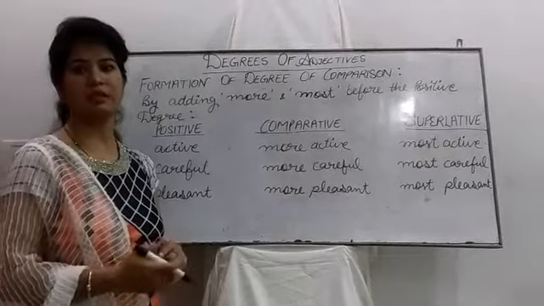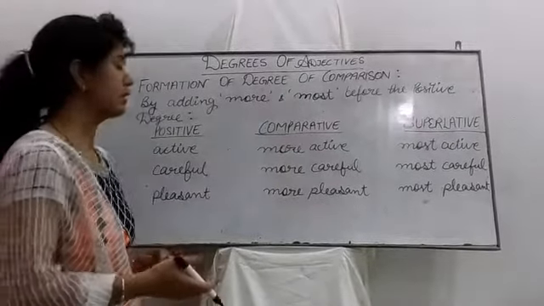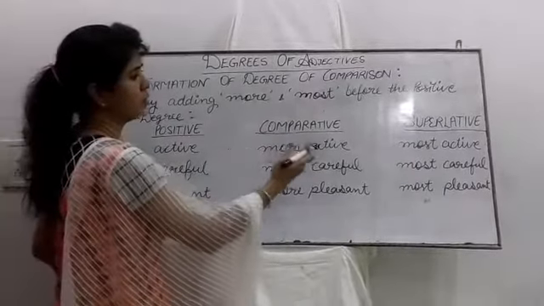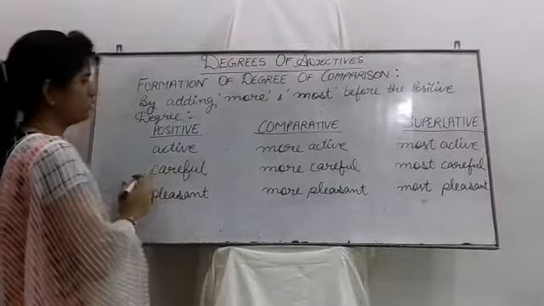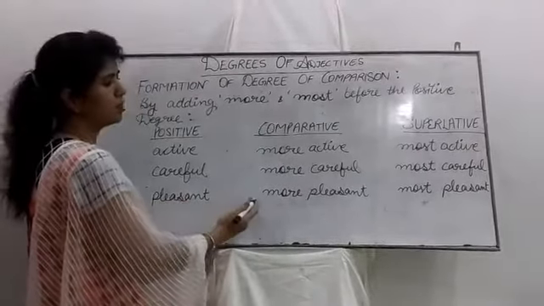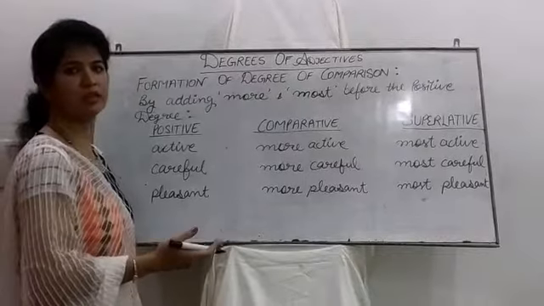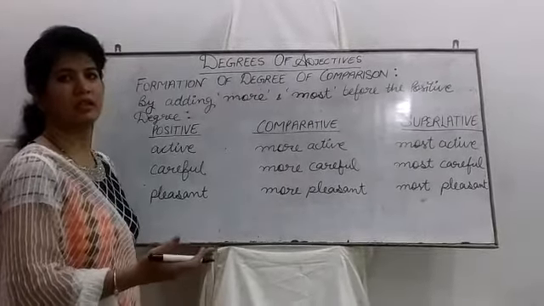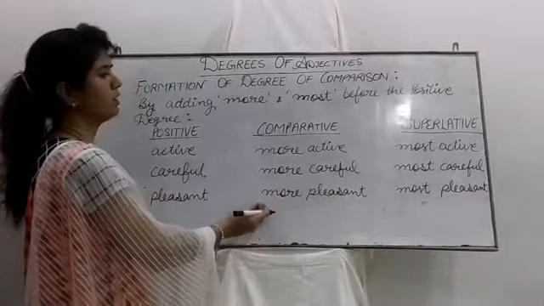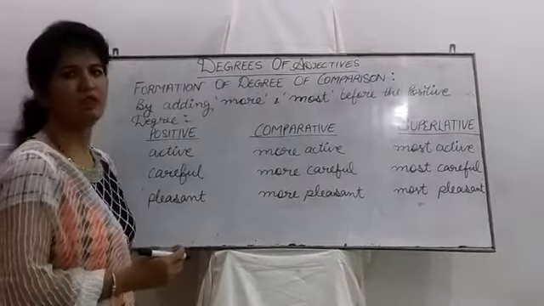Okay, my dress is more beautiful than yours. Just like that, here are some words: active, more active, most active; careful, more careful, most careful; pleasant, more pleasant, most pleasant; intelligent, more intelligent, most intelligent. So in this way, by adding more and most, we can make comparative and superlative degrees. I hope that you have learned it.